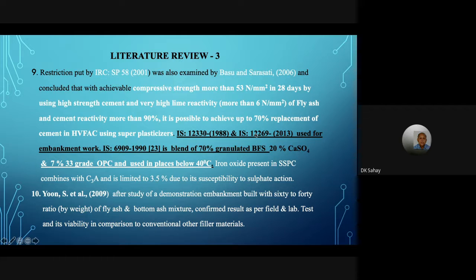Now slowly other cements are available, where granulated blast furnace slag is used, where 70% granulated blast furnace slag and 20% calcium sulfate is used, and the rest OPC, maybe 33 grade or other grade, by mixing this.